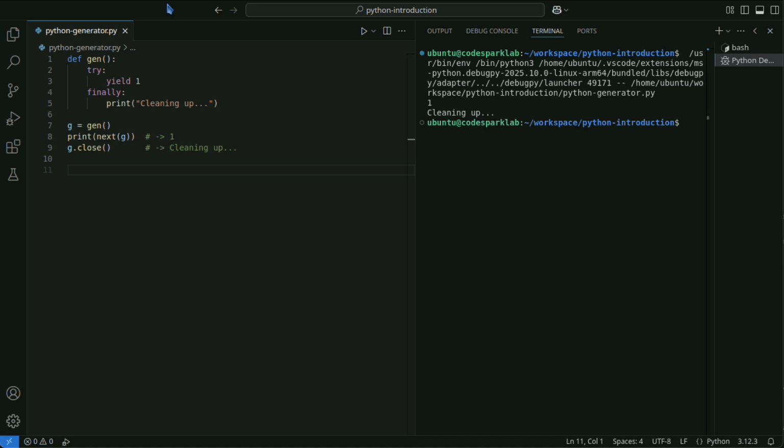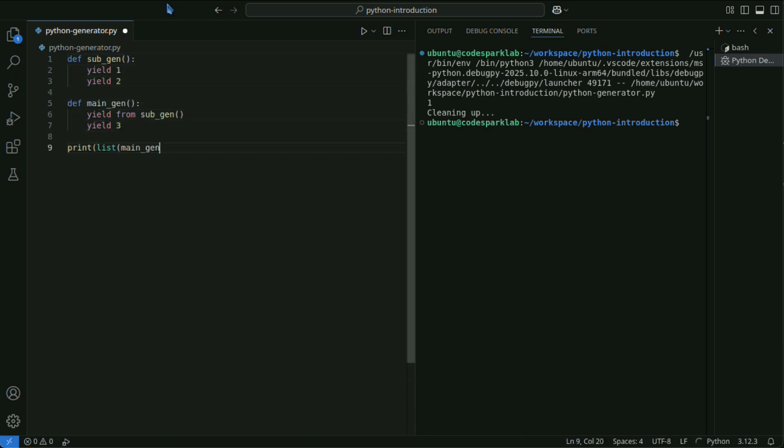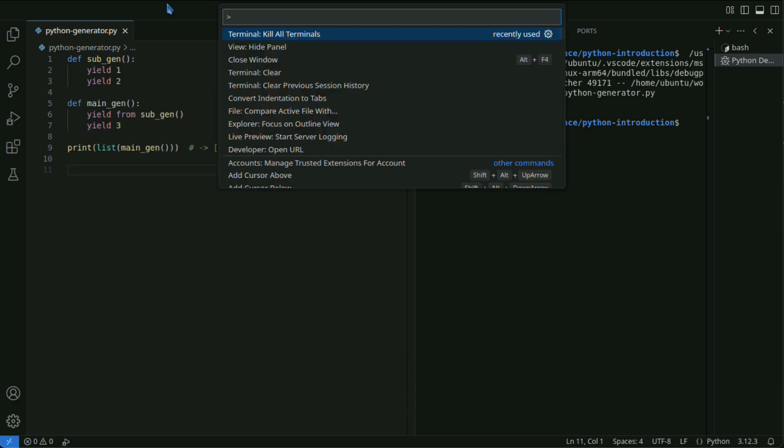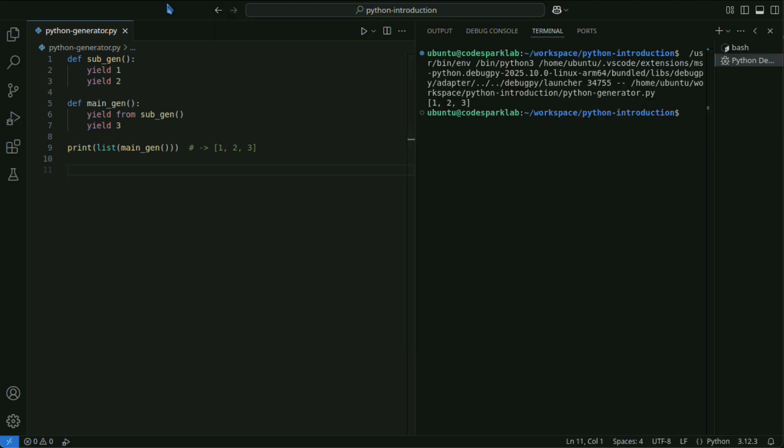yield from is syntax used for delegating to a subgenerator. It is a simple way to call another generator inside a generator and pass through all of its values to the outer scope. This code delegates all values from the subgenerator to the outer generator using yield from and then yields 3.